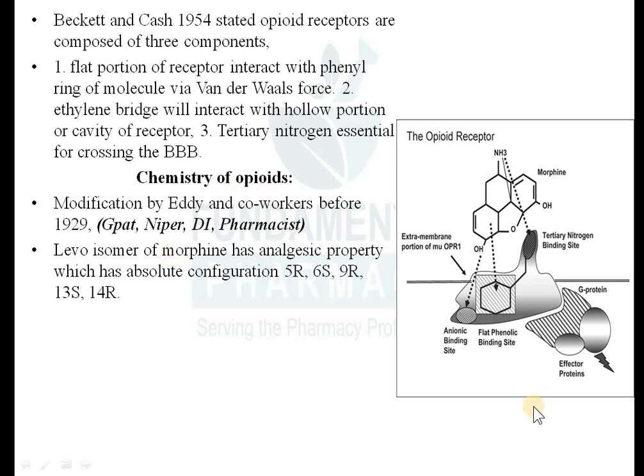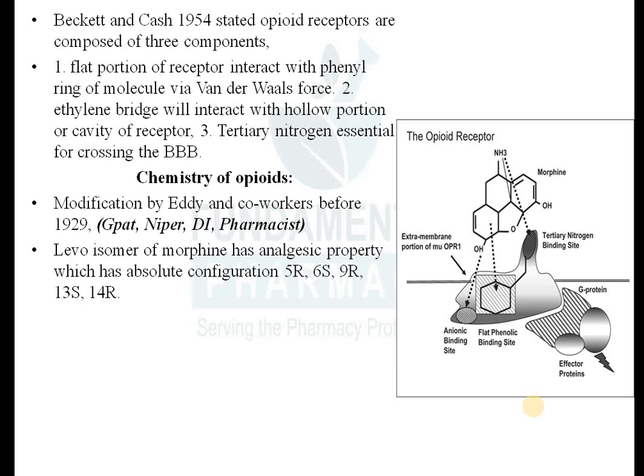So why is it so? Because alkaloids are biosynthesized in the plant from amino acids themselves, and amino acids are present in nature in the L form. L amino acids you might have seen in biochemistry. I have also taught you regarding the biochemistry: L alanine, L phenylalanine, L tyrosine, L valine, L leucine, etc. So these opioid analgesics, these alkaloids, are biosynthesized in the plant from amino acids, and amino acids are L amino acids.